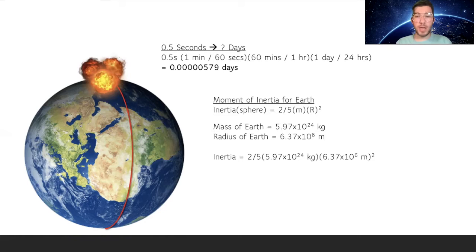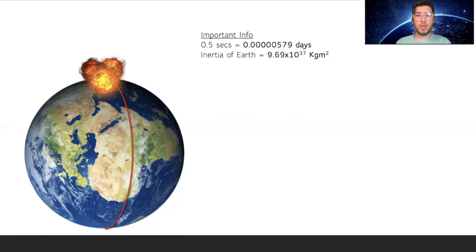So when we plug that in, the moment of inertia for Earth is 2/5 times 5.97 times 10 to the 24 kilograms times 6.37 times 10 to the 6th meters squared. And we find that the inertia is 9.69 times 10 to the 37 kilograms meters squared. This is our important information: the seconds to days and the moment of inertia for Earth.